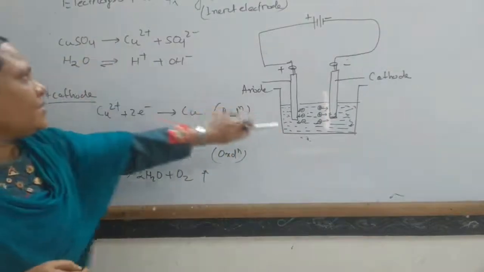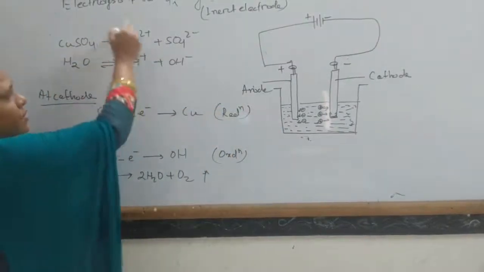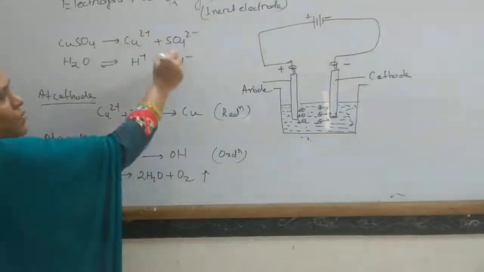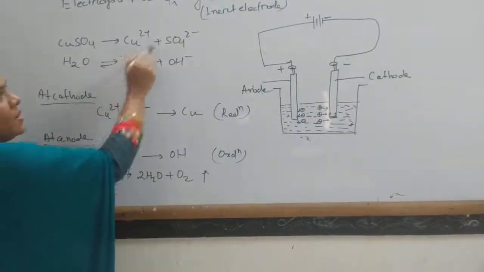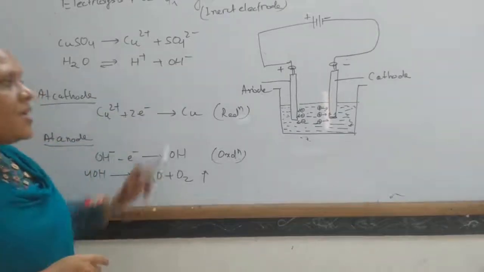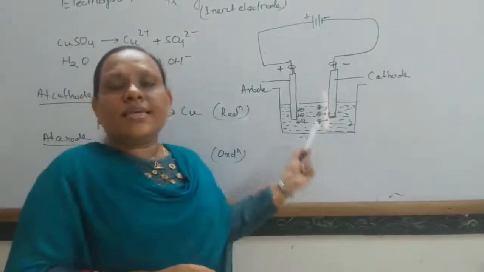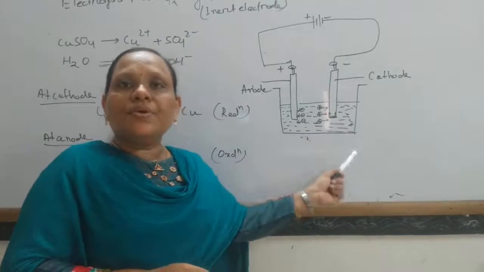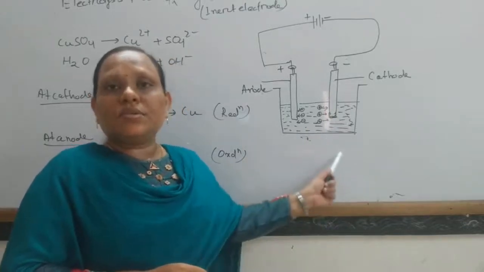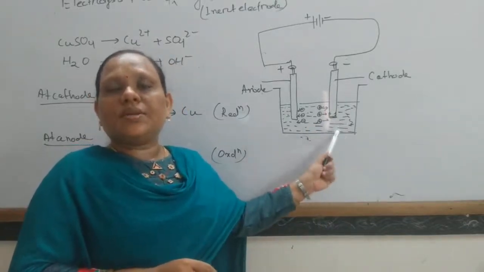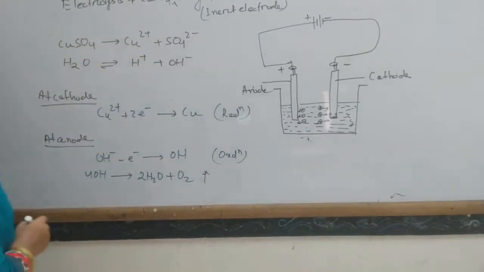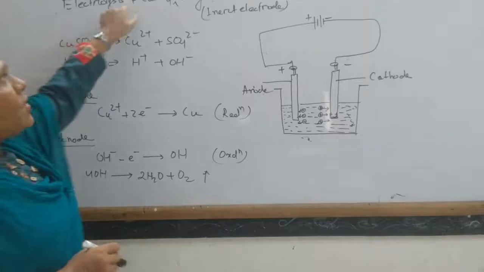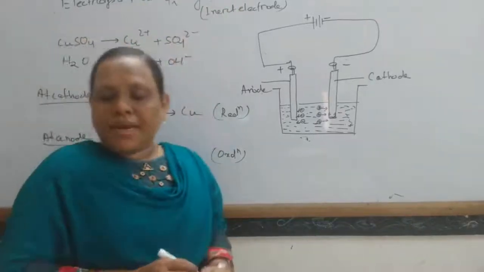Okay, and the resulting solution: now Cu2 plus and OH minus are gone, and the resulting solution contains H plus and SO4 2 minus. So the solution becomes acidic and the pH value decreases. Okay. Next one. So this is electrolysis of copper sulfate solution using platinum electrode.